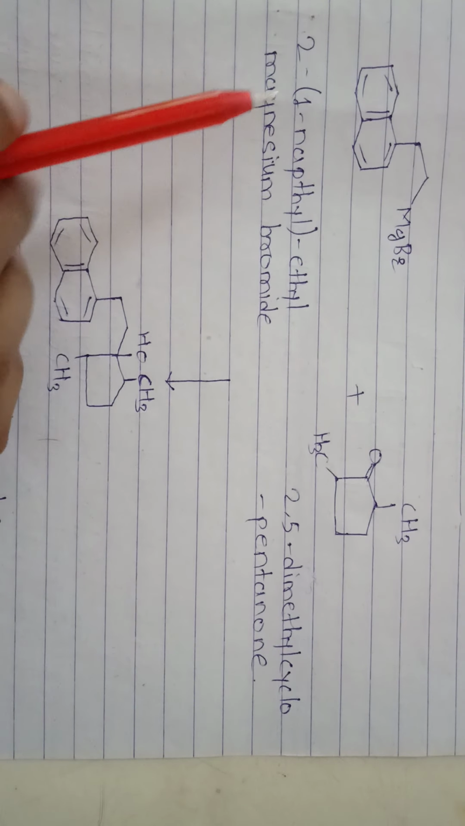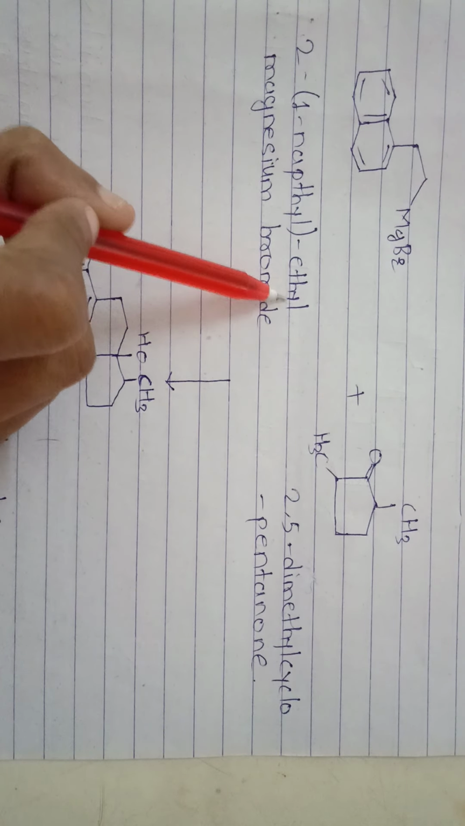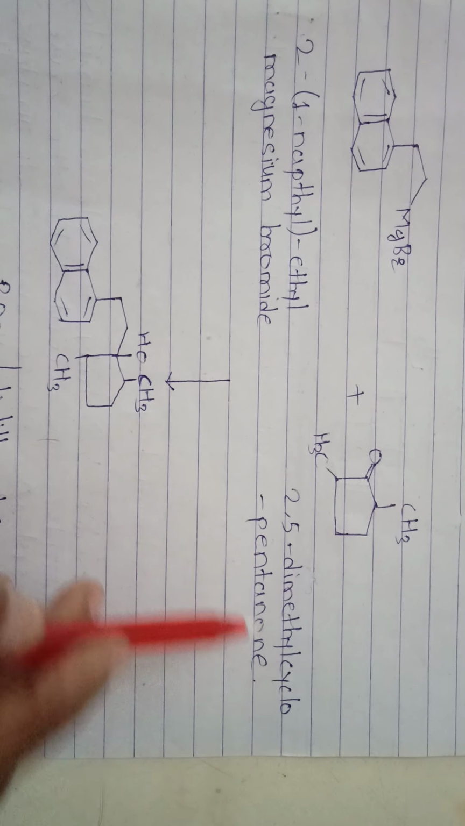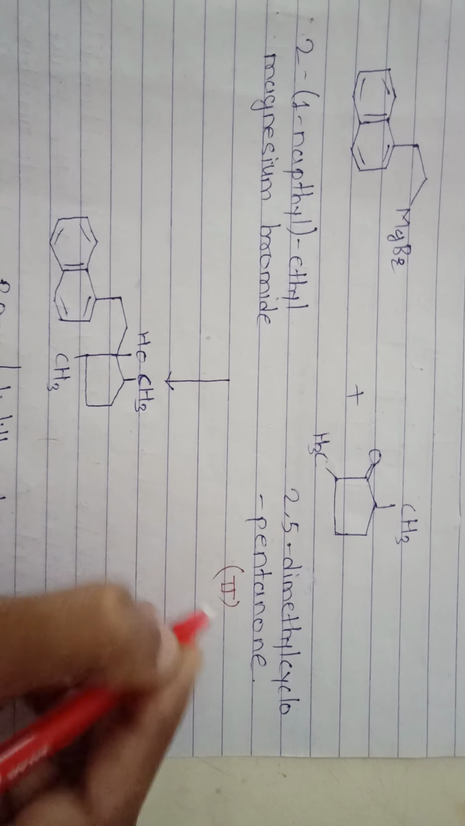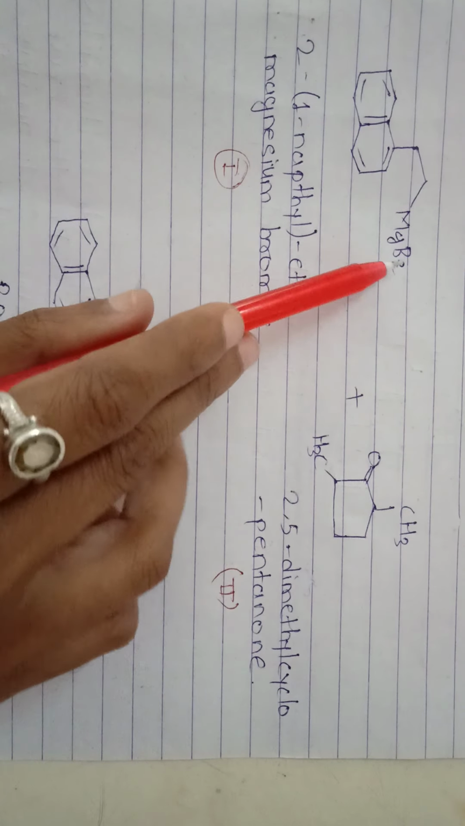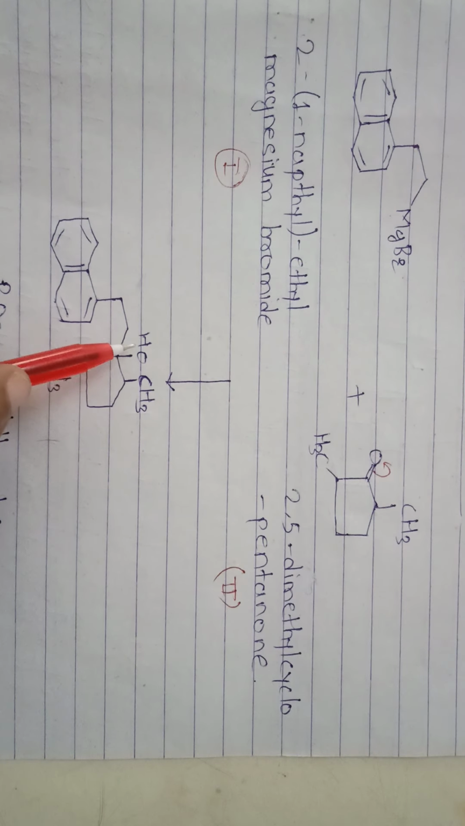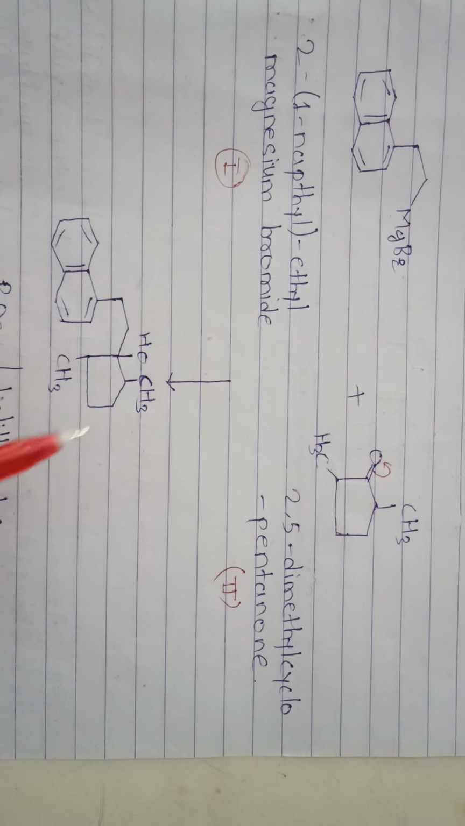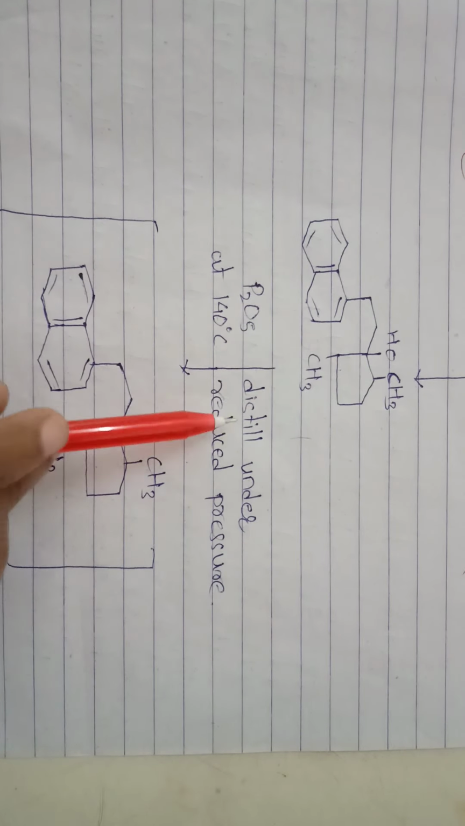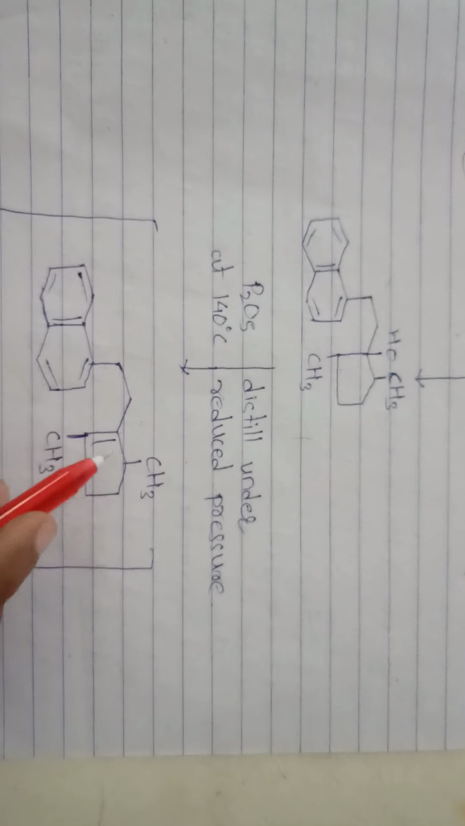Synthesis of Diels hydrocarbon: the starting material is the first, 2,1-naphthyl ethyl magnesium bromide, which reacts with 2,5-dimethyl cyclopentanone. So these two compounds react with each other. Then MgBr is removed, hydrogen moves onto the oxygen, forming OH in this compound. Then this compound is distilled under reduced pressure, OH is removed and a double bond is formed.